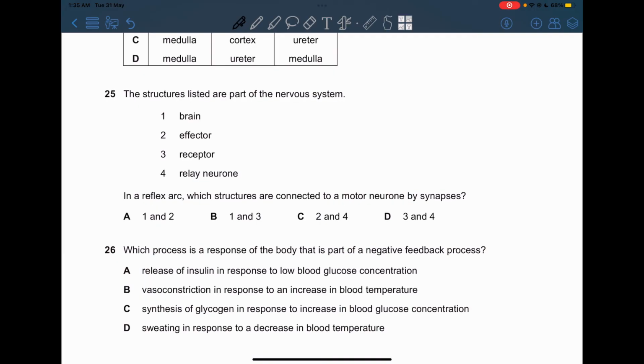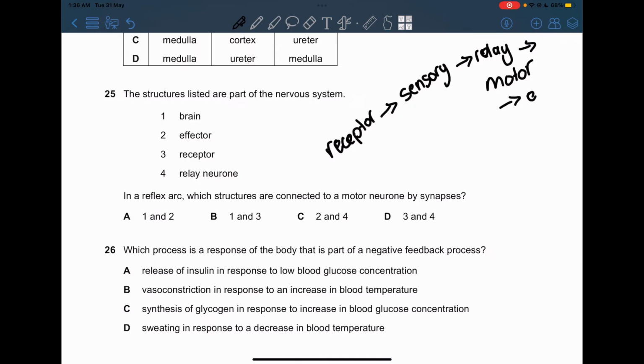25. The structures listed are part of the nervous system. In a reflex arc, which structures are connected to the motor neuron by synapses? Now, for this question, it's going to be the effector and the relay neuron, because as we know, it goes from the receptor, the sensory, and then after the sensory there is relay, and then there is the motor, and there is also the effector.